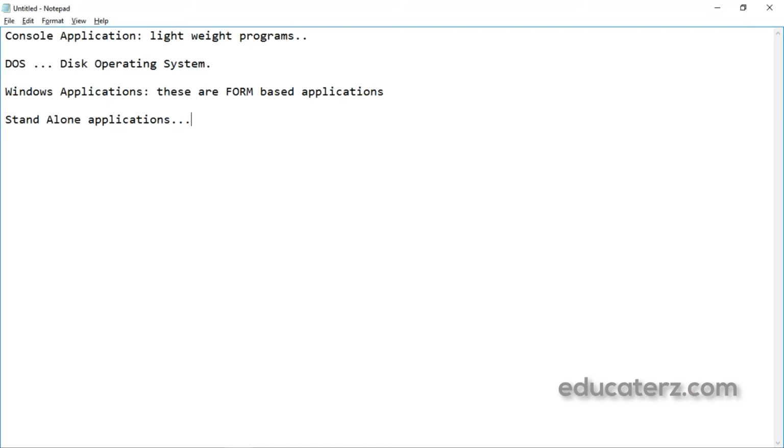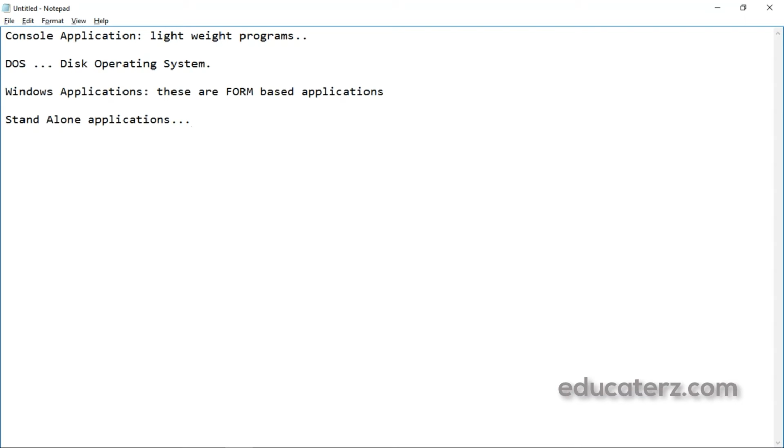Which means you don't require any type of connectivity to make this application work. So if you have Notepad or MS Word or MS Excel, you can run it without depending on any connections like an internet connection. You don't need to have internet access.